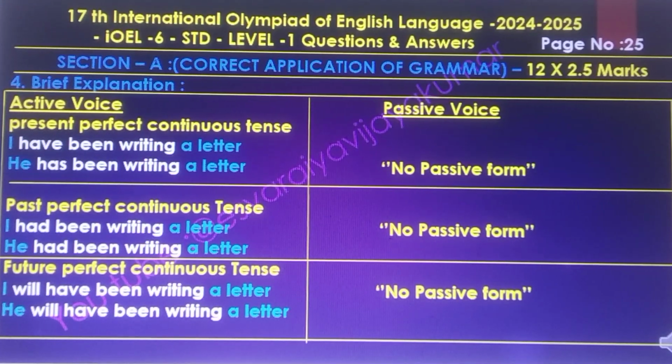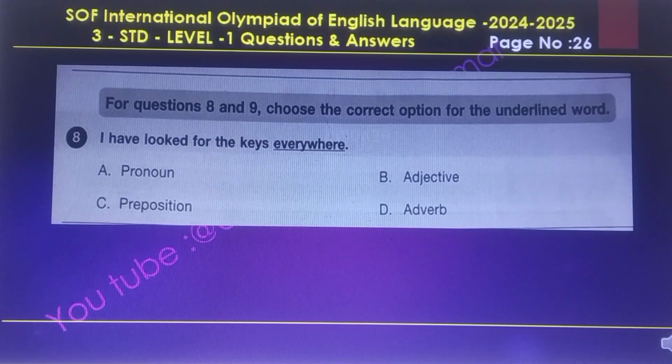And finally, perfect continuous tenses: I have been writing a letter, he has been writing a letter. I had been writing a letter, he had been writing a letter, for the past perfect continuous tense. And future perfect continuous tense: I will have been writing a letter, he will have been writing a letter. In the same way, there is no passive form for present perfect continuous tense, past perfect continuous tense, and future perfect continuous tense.